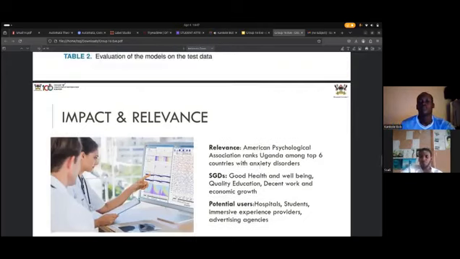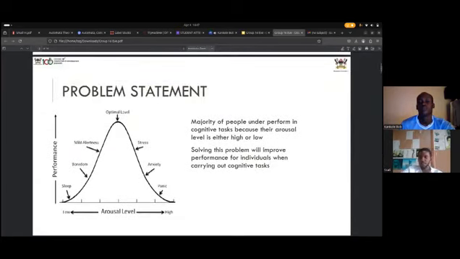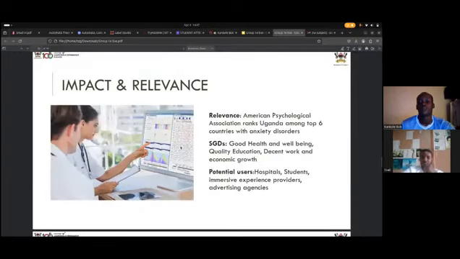And as I showed you earlier in our diagram here, anxiety is one of the signs of high arousal, which leads to poor performance. So this might actually explain why our country isn't performing very well on most fronts of life.